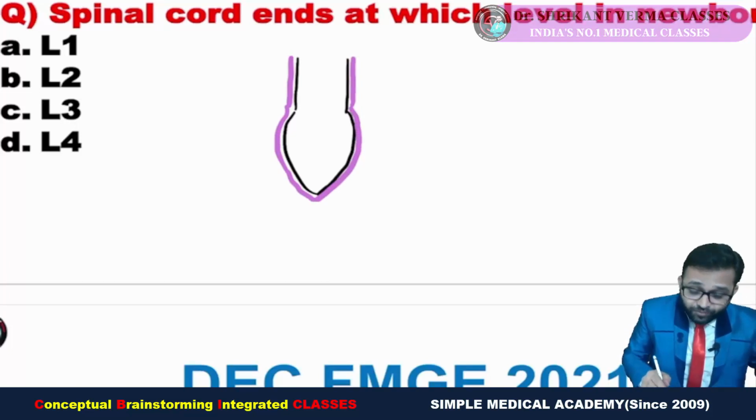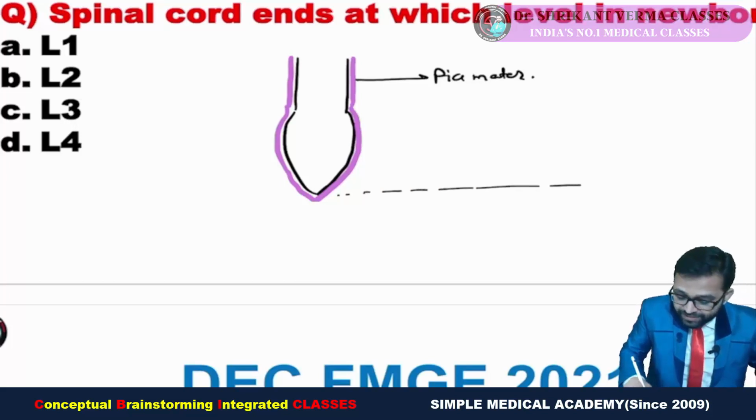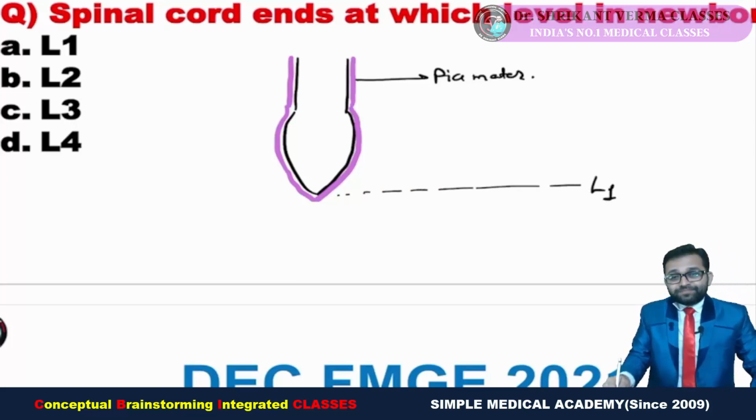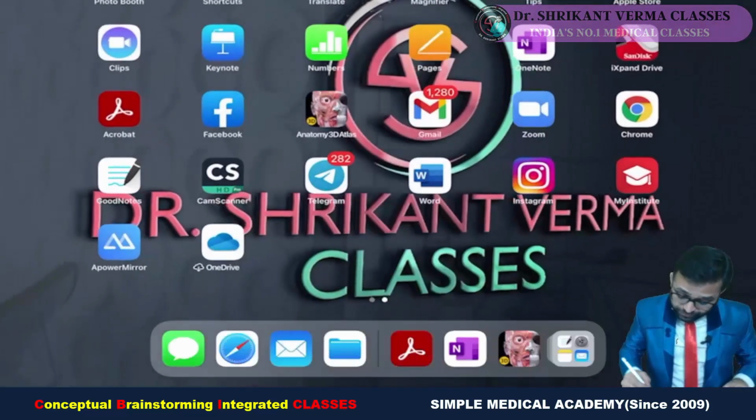Both are ending at L1. Getting the point? With proper reference from Gray's Anatomy, I am showing you.